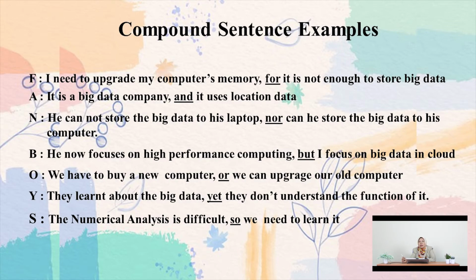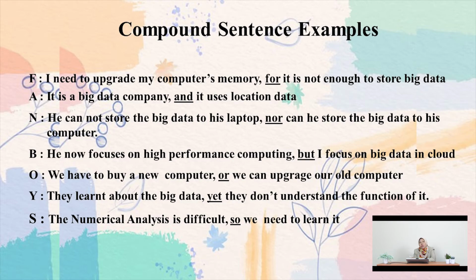And then the next example using "and" as a conjunction: It is a big data company, and it uses location data. So the first independent clause, or the first simple sentence, is "it is a big data company," and then we use "and" as a conjunction, and "it uses location data" is the second simple sentence, or second independent clause.